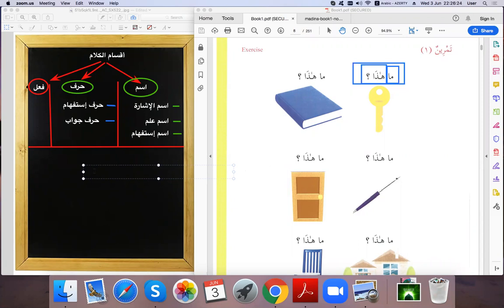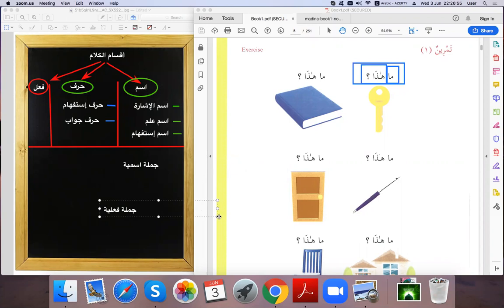Okay, جملة اسمية. Okay, and we have جملة فعلية. What we want to say by this: الجملة الاسمية is any sentence starting with الاسم.